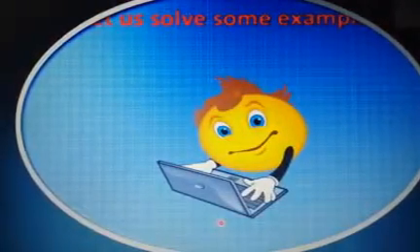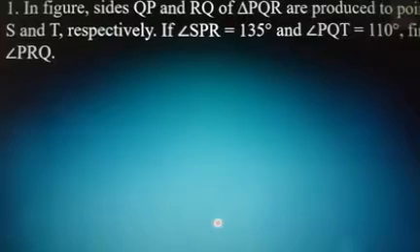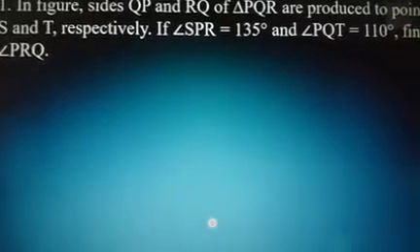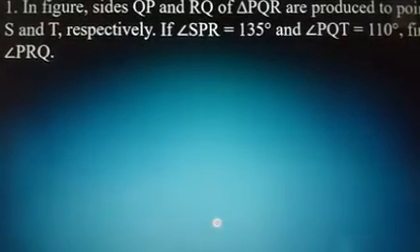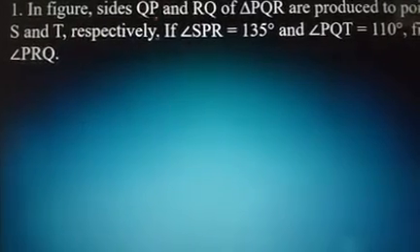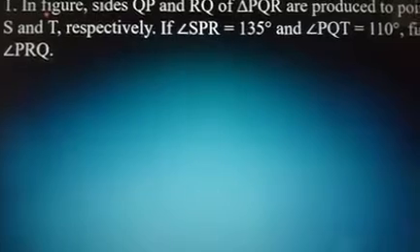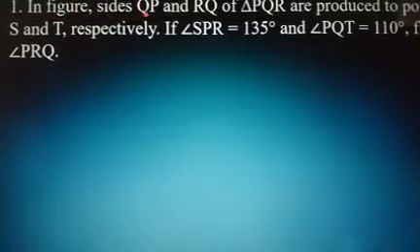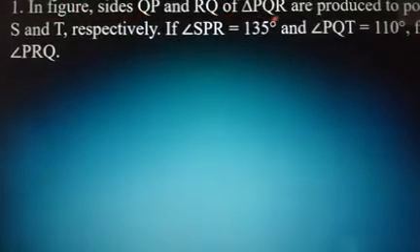So what is the first result we have learned? The sum of interior angles is always equal to 180 degrees, and the exterior angle is equal to the sum of interior opposite angles. That is a result. So coming to the first problem in your exercise 6.3. Here the figure is not given, so you should draw the figure carefully. In the figure, sides QP and RQ of triangle PQR.